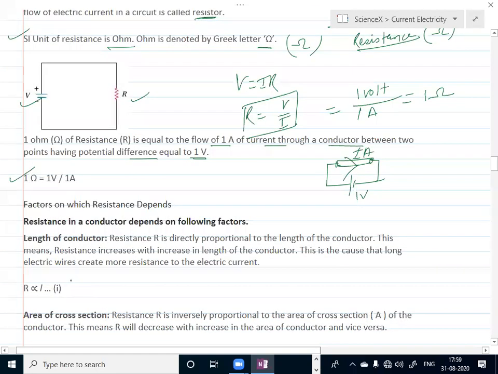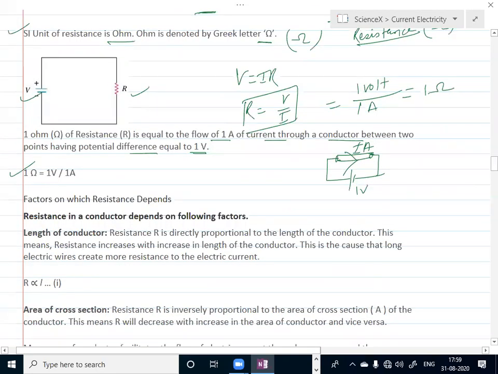There are certain factors which affect resistance. The first factor is the length of the conductor. Resistance of a wire is directly proportional to its length. It means when the length increases, resistance also increases. If two wires have the same area of cross section, the wire with more length will have a higher resistance.